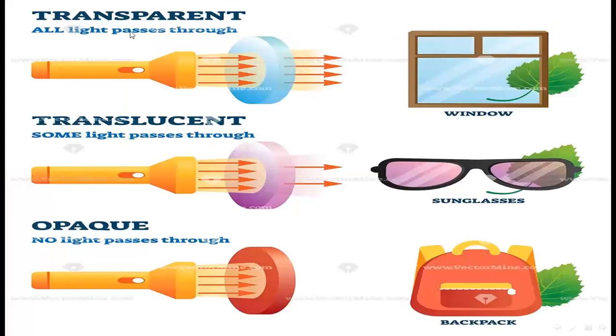See here, transparent, all light passes through. Example is window glass. Translucent, some light passes through. Example, sunglasses. Opaque, no light passes through. Example, backpack. Window glass is the example of transparent, sunglasses is the example of translucent, and backpack is the example of opaque.